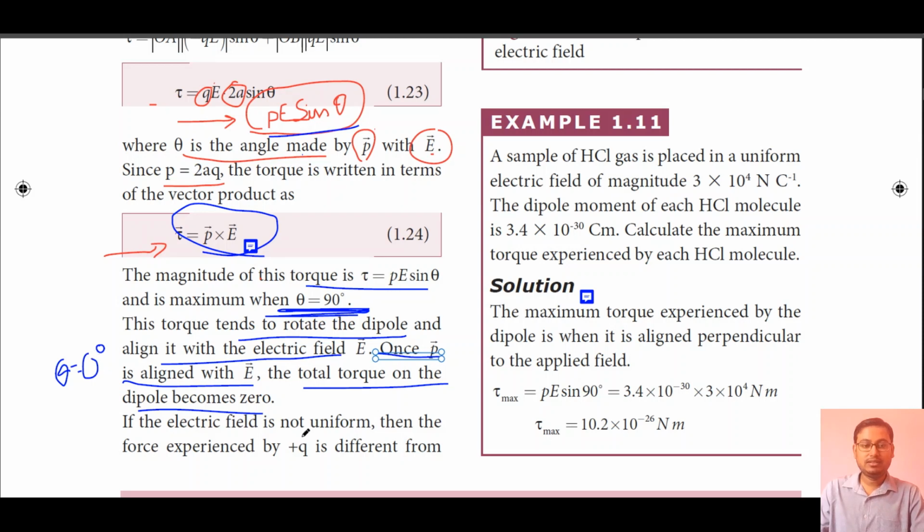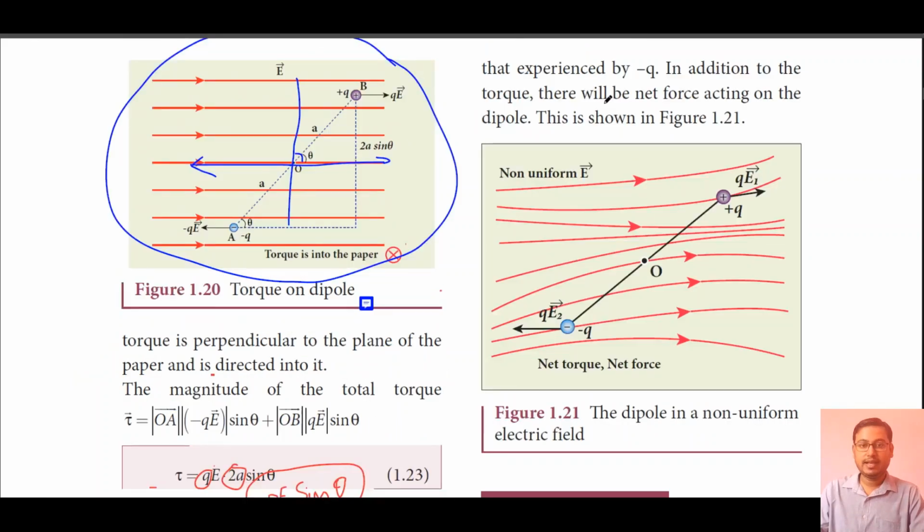If the electric field is non-uniform, meaning if the charges are not separated equally, or if they are distributed varyingly, in that situation they will create a non-uniform electric field. Most of the time in our day-to-day life we have a non-uniform electric field. So in that situation the force experienced by the positive charge plus q is different from that experienced by minus q. In addition to the torque, there will be a net force acting on the dipole.